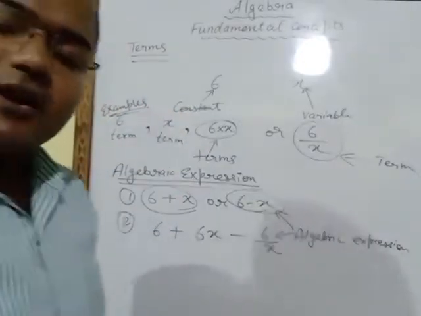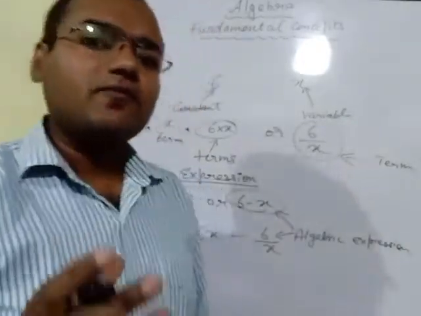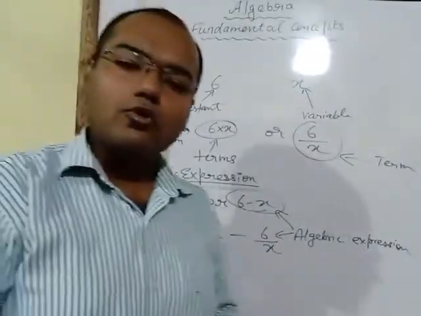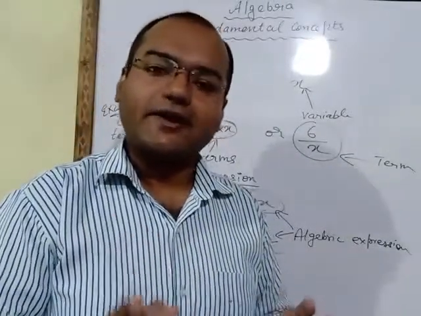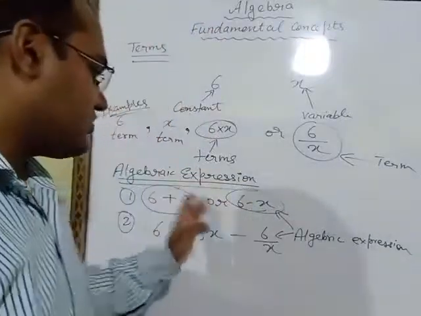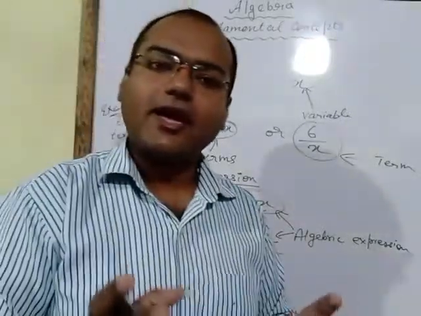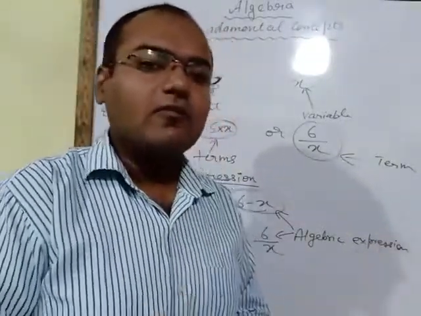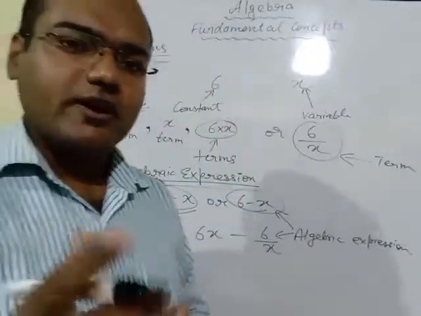So what is an algebraic expression? If we combine 2 or more than 2 terms with the help of addition or subtraction signs, then such expressions are known as algebraic expressions. Now, algebraic expressions are of 3 types.